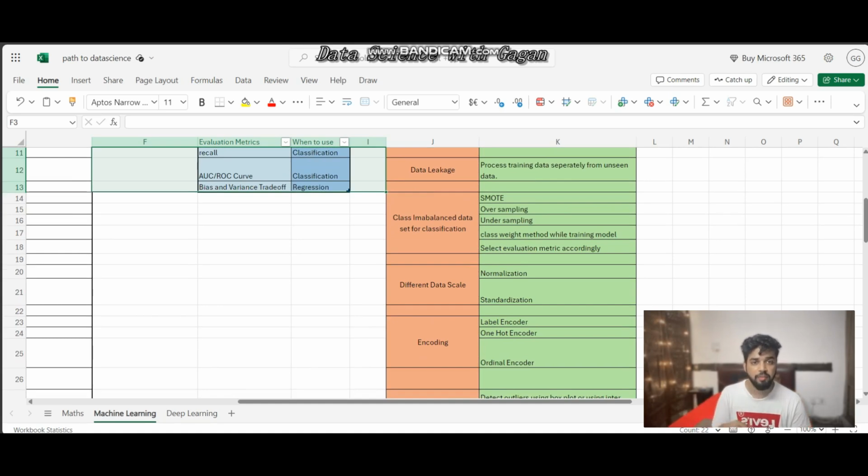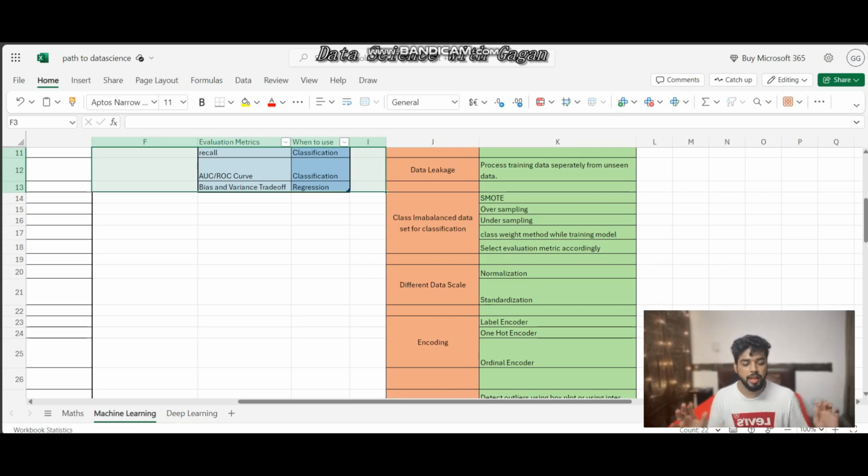Then we have, when we do classification, it might be possible that your data is imbalanced, meaning most of the data is for class 1. Suppose you have 100 rows in your data, and out of 100 rows you have 98 rows for class 1 and 2 rows for class 2, right? So that is imbalanced classification, imbalanced data. Then how can we deal with that problem?